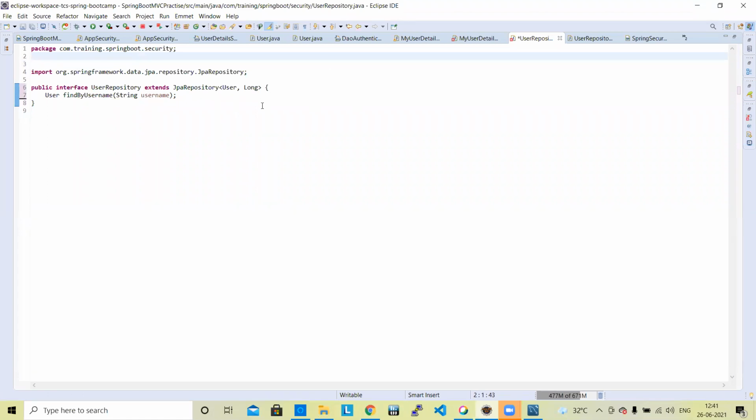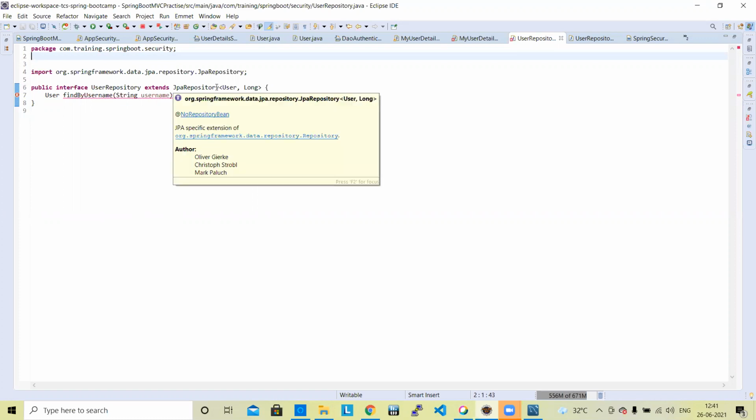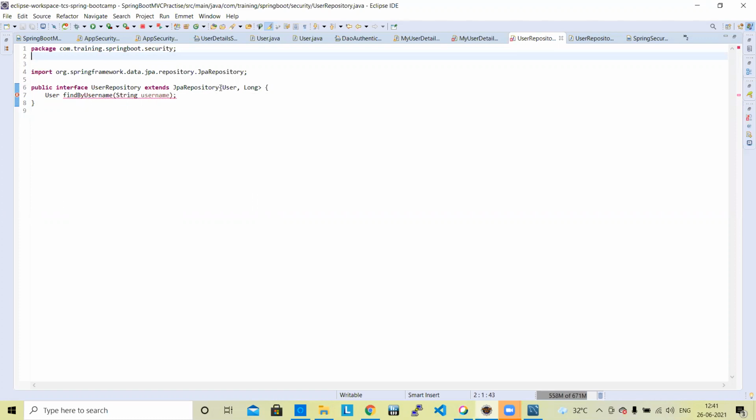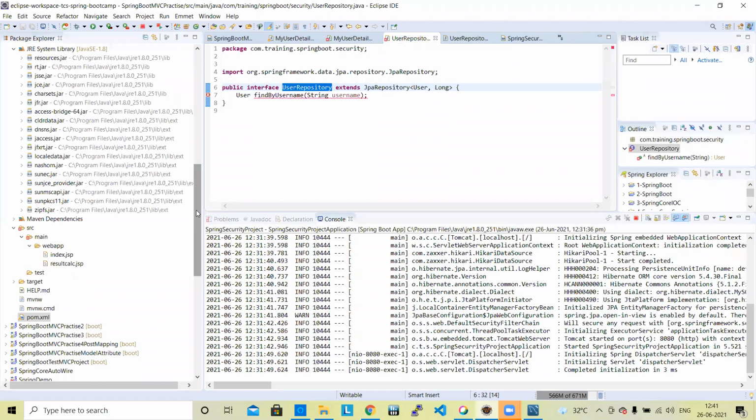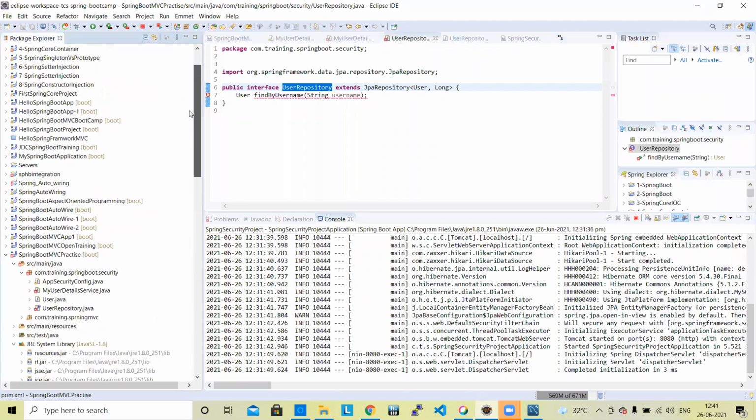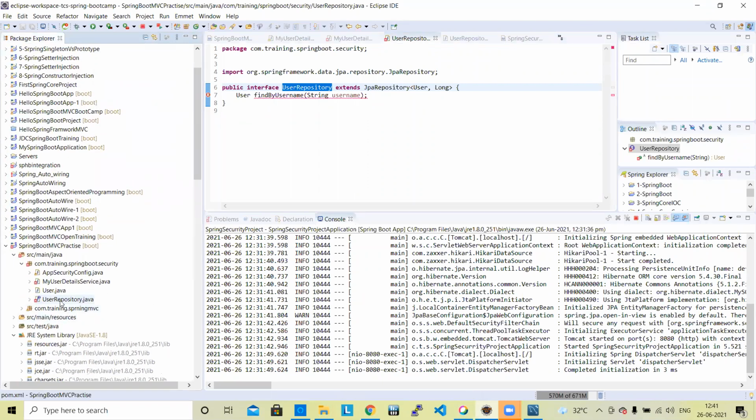The mistake was you used class instead of interface. Earlier it was class. You have written public class user repository. Okay, user repository we have created as a class, right? It should be an interface. User repository should be an interface.